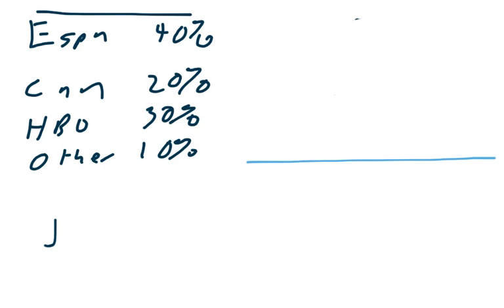So let's do, on the next page, the bar graph. In the bar graph, we're going to put TV channels down here, and percent over here.